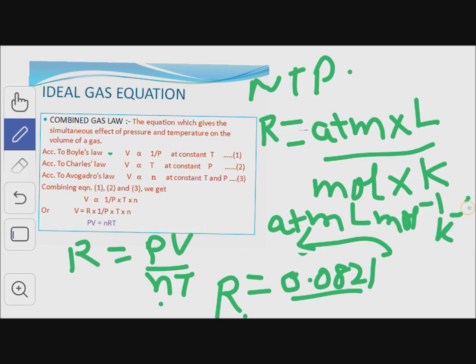This is the unit of gas constant, and it is the value of this gas constant at normal temperature and pressure. Similarly, we can calculate the value of R in SI and CGS unit.